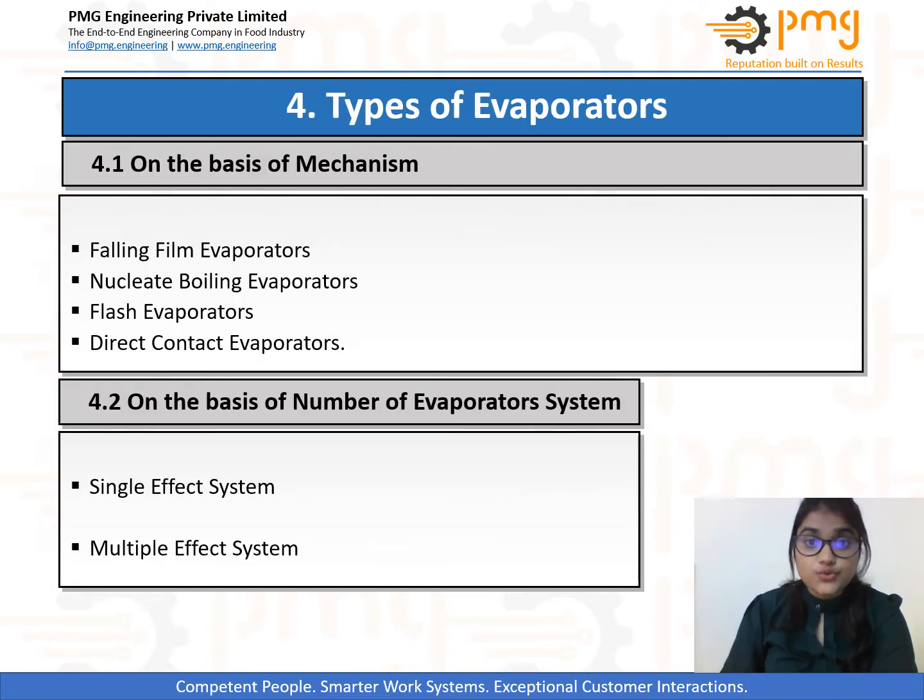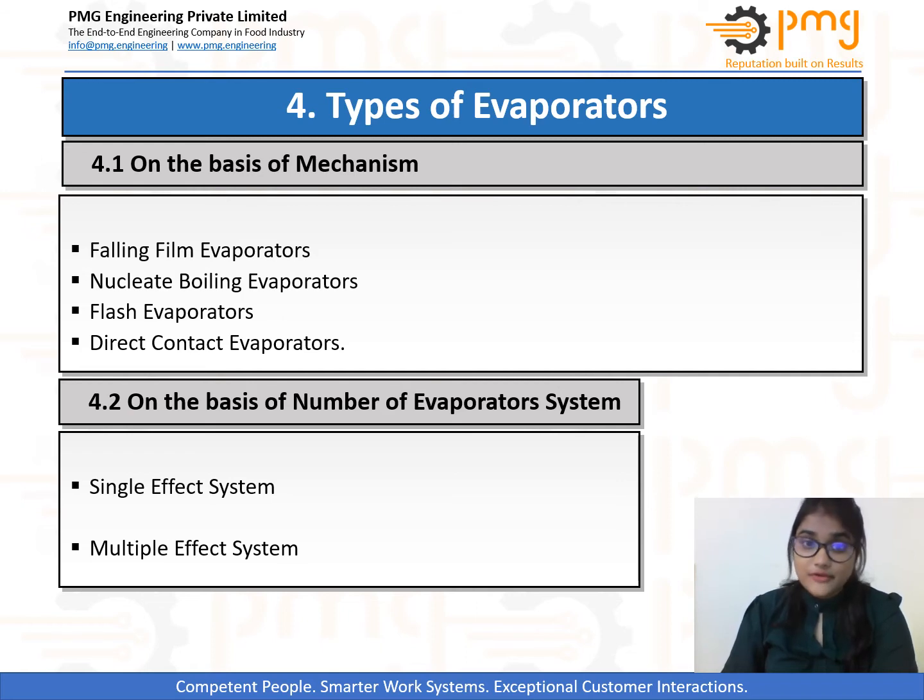Now let us move on to our next section, where I will discuss the various classifications through which we can classify evaporators. So the first basis of classification is mechanism of operation of evaporators. Based on this classification, it can be grouped into four types, and these are as follows: falling film evaporators, nucleate boiling evaporators, flash evaporators, and direct contact evaporators.